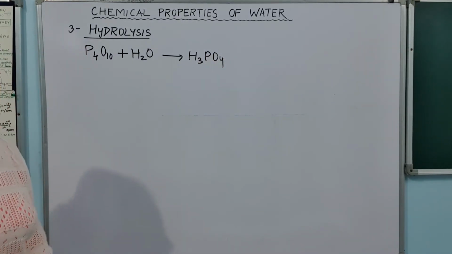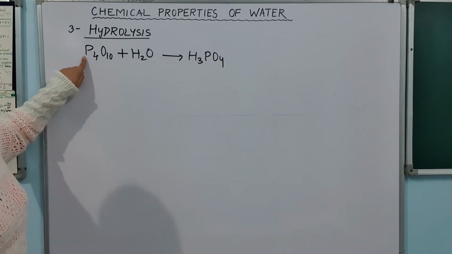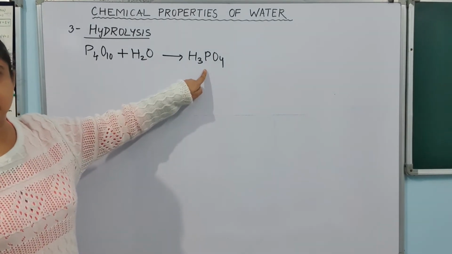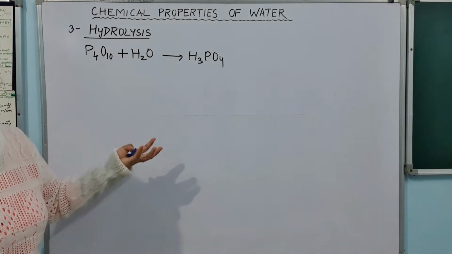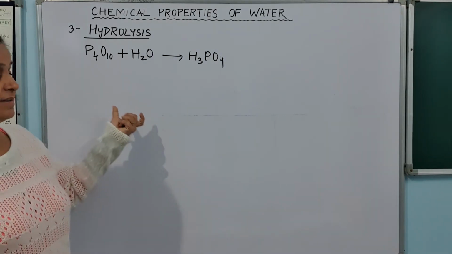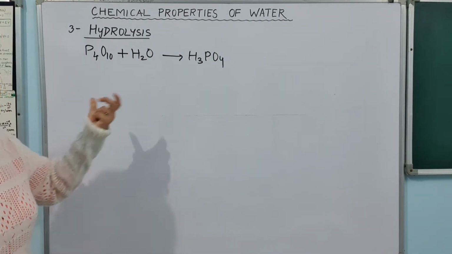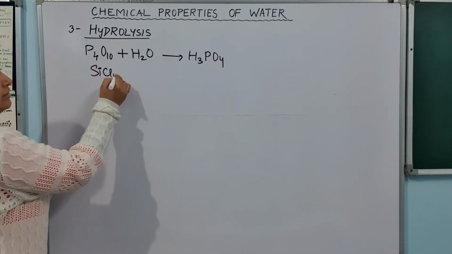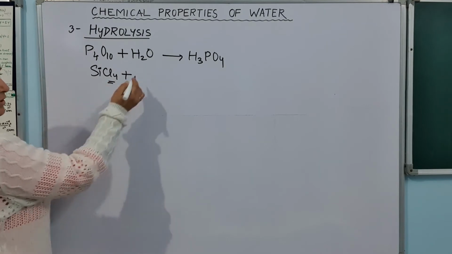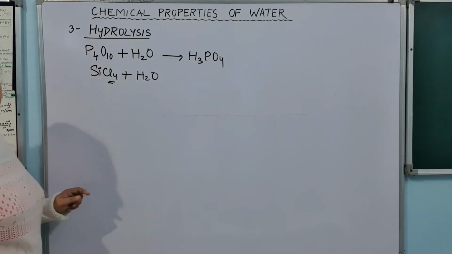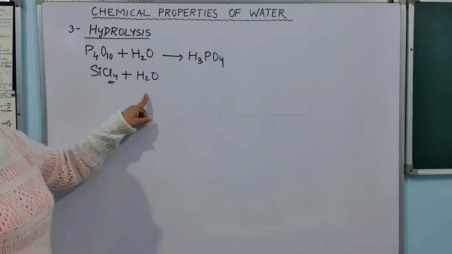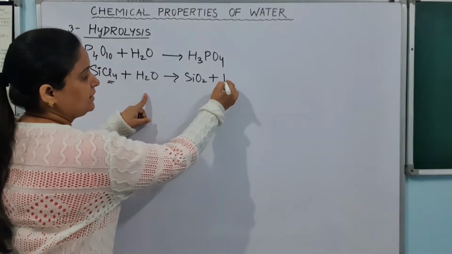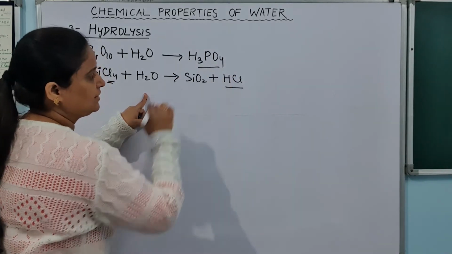H3PO4. So most of the time you will observe that when you take oxides of non-metals, you will get acids, and when you take nitrides and other salts of metals, you will get bases. Let's see another example. Here we have silicon chloride. Now it is going to react with water and hydrolyze into SiO2 and HCl. So this is acid, this is acid.